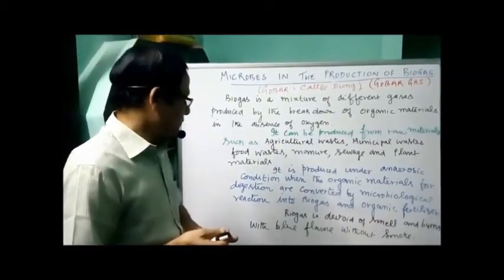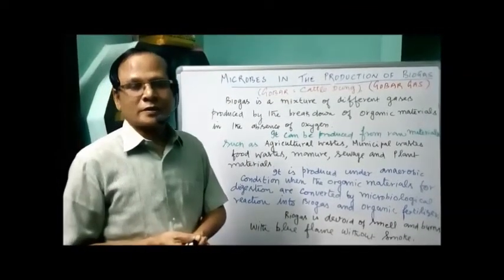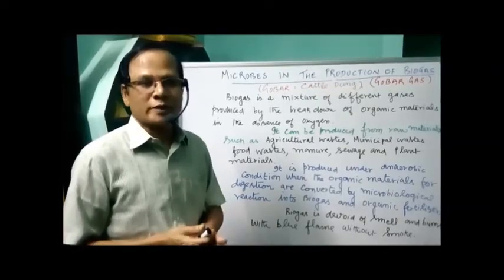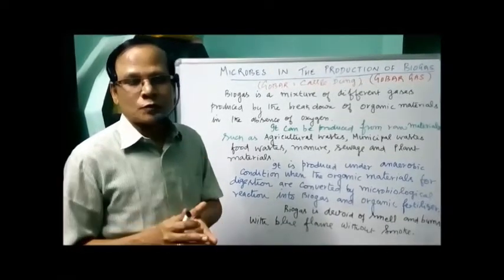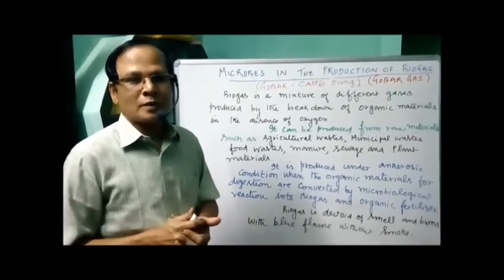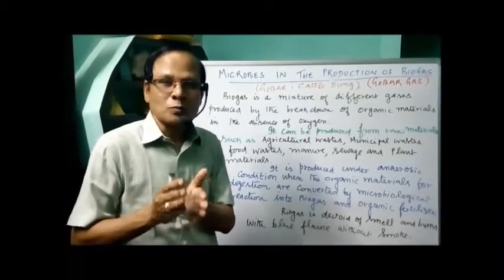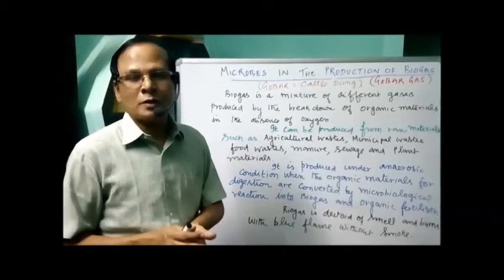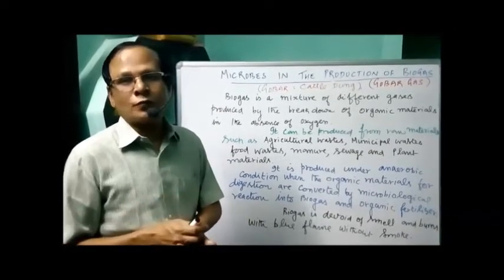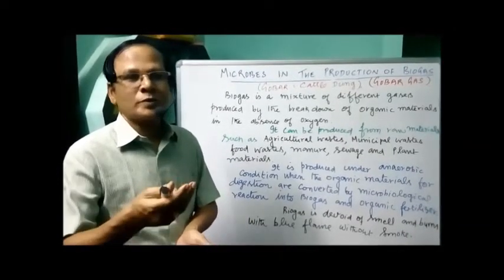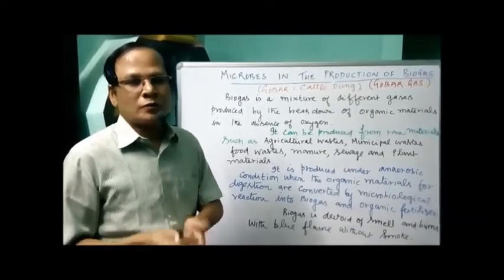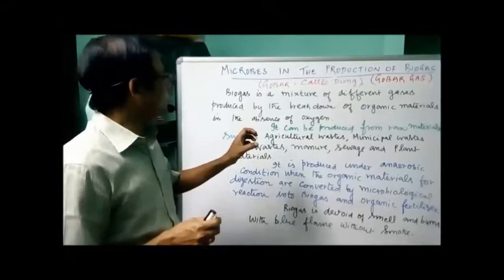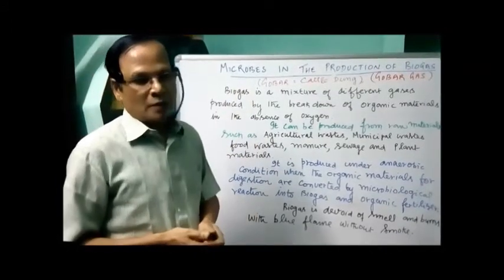Now, what is the benefit of this biogas? Though it is obtained from cow dung or cattle dung, it is devoid of bad smell. It also burns with a blue flame, without smoke. No smoke, no smell, it burns with a blue flame, giving a high temperature outcome. So we can cook within a short period of time. That is about biogas.